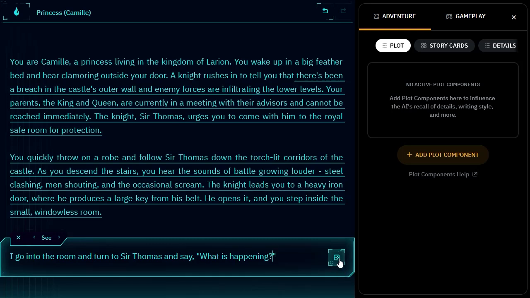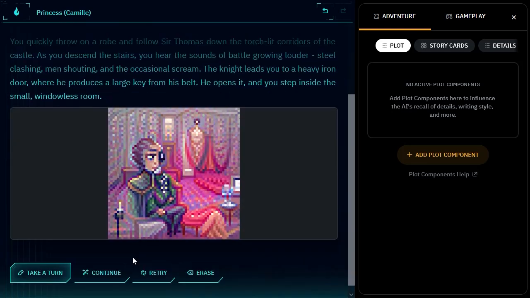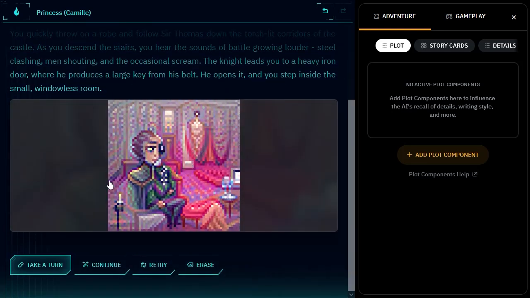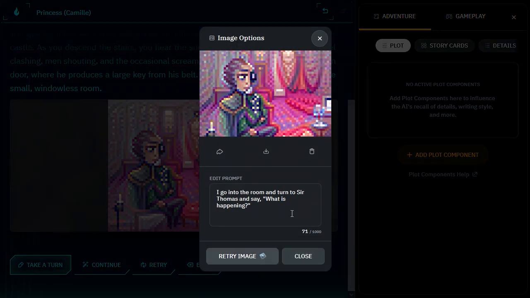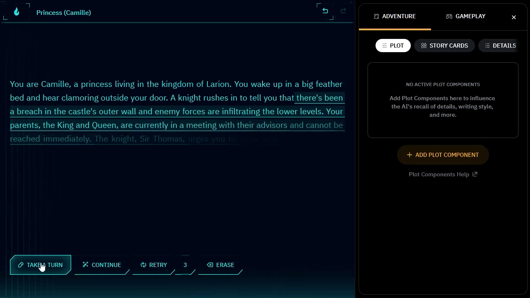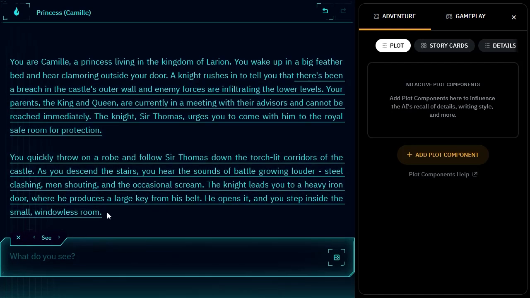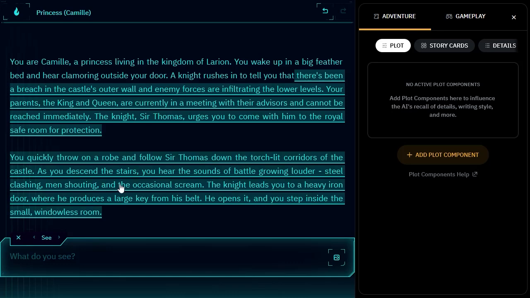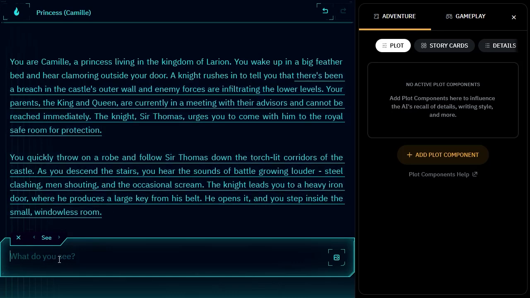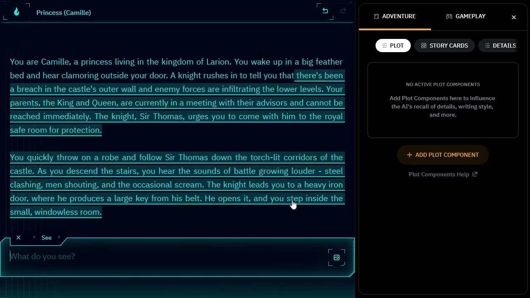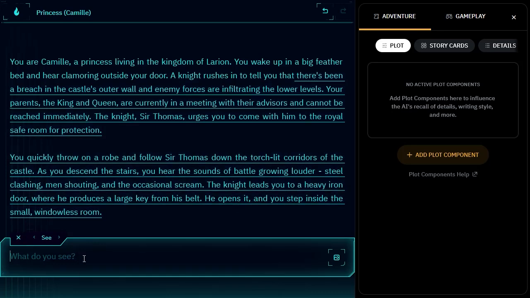And we'll go ahead and run. Oh, I did a C. Dang it, that was not good. That's it, I went into the room. Luckily, those are free, so I can change it. Oh man, I have to type that again, don't I? Yes, I do. He opens it, you step inside the small room. Oh, I already went in.